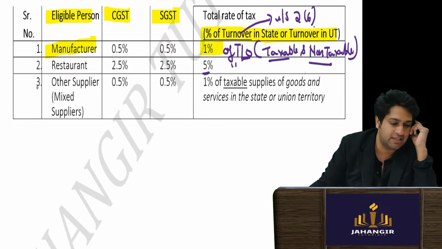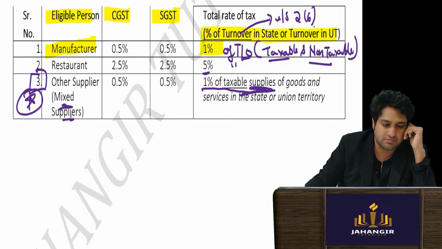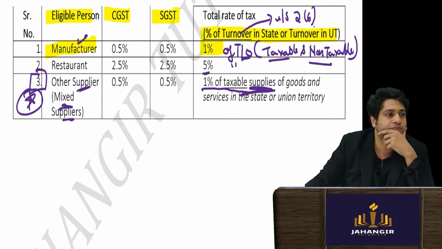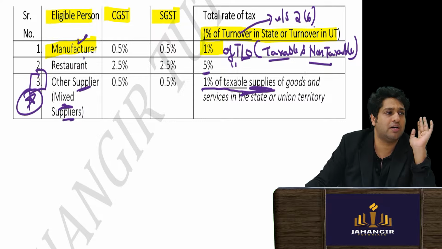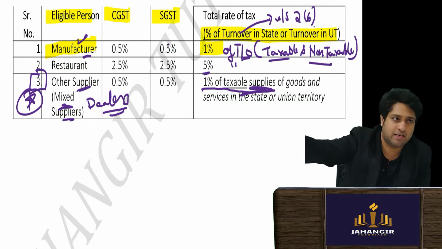Then we are not seeing taxable or non-taxable. Only one category has been given that benefit of 1% of taxable supplies only. Of taxable supplies, that is dealers who are mixed suppliers, means they are dealing in goods, majority goods, with some minor level of service, or who are dealers. Maybe it could be a dealer also, not necessarily manufacturer. So manufacturer pays 1%, since they are big players, they can pay.